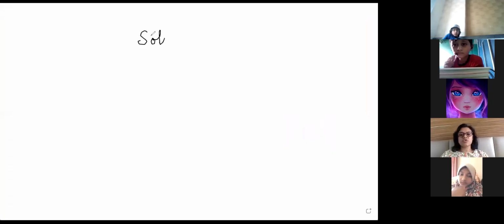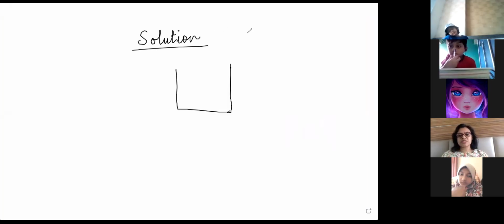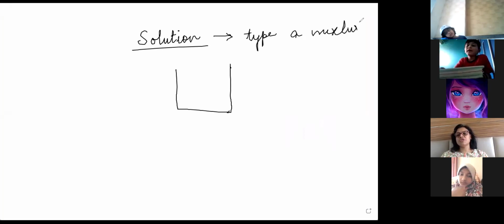So we are doing solution. Ma'am, you should write what the terms are and what is a solution. First, understand what a solution is. Okay, so whenever a solid is mixed in a liquid, it is a solution. So a solution is a type of mixture. Why? It is a mixture of solid and liquid.